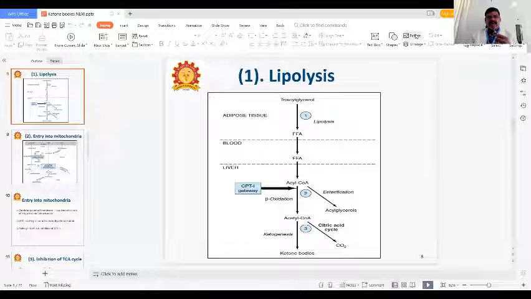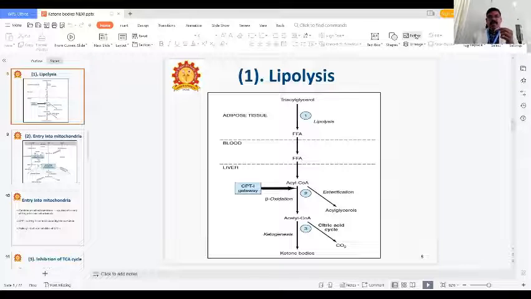In the liver, acyl-CoA enters through one gateway that is called the carnitine palmitoyl transferase 1 gateway. It enters into the beta oxidation. In beta oxidation, we get acetyl-CoA. The acetyl-CoA goes to ketogenesis and we get ketone bodies.